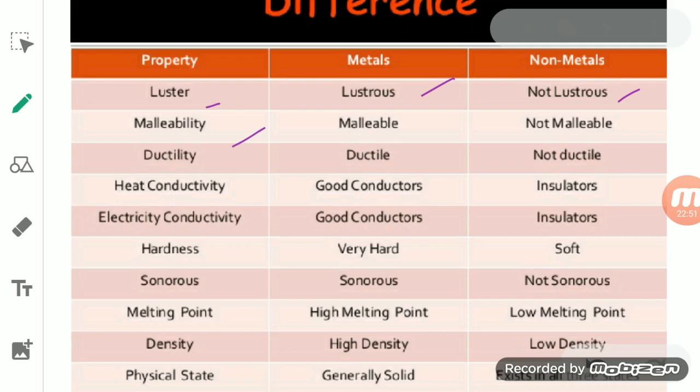Malleability means when you hit it with a hammer, it gets converted into a thin sheet. So metals are malleable, while non-metals are non-malleable.